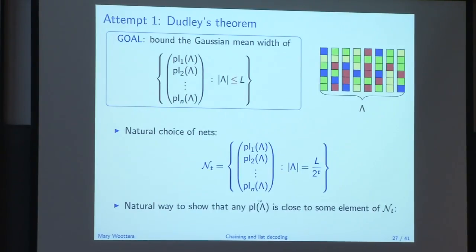And a natural way to show that things are close to these nets, which we've already seen a couple of times, is to use Maurey's empirical method or something like that, to choose a random subset of my set. So I start out with some vector indexed by lambda, and I want to find a point in N sub t that is close to that point. Let's just take a random subset of that and show that in expectation, that distance isn't too big, so therefore there exists a point that's close. That's the basic idea. Make sense?